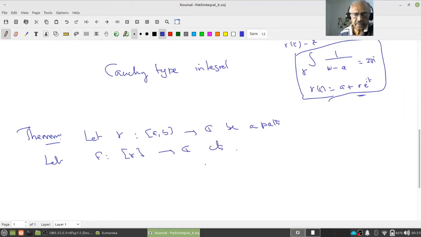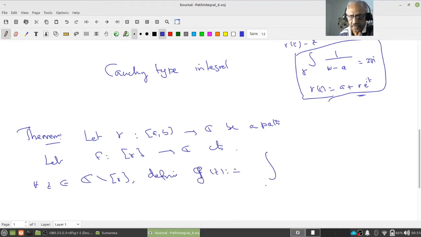For z in C minus the track of gamma, define G of z to be the integral over gamma of f of w by w minus z dw.